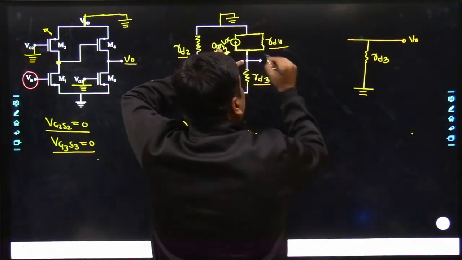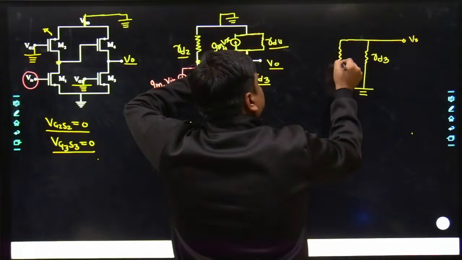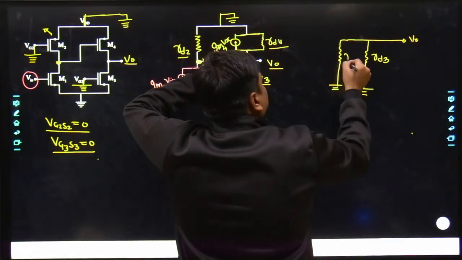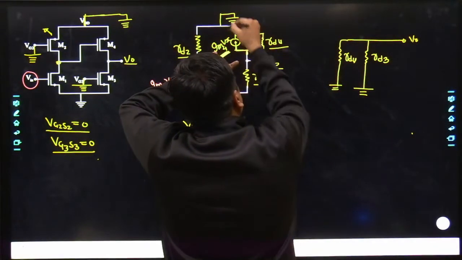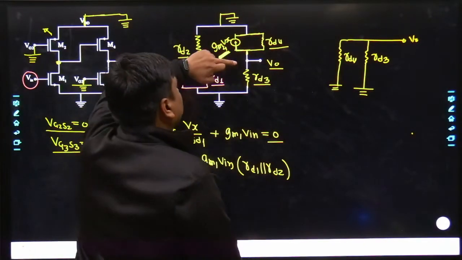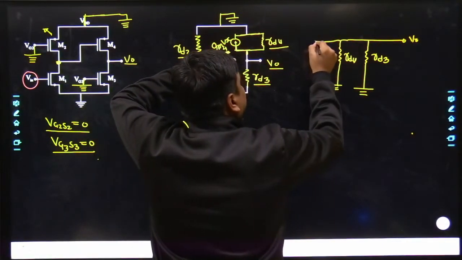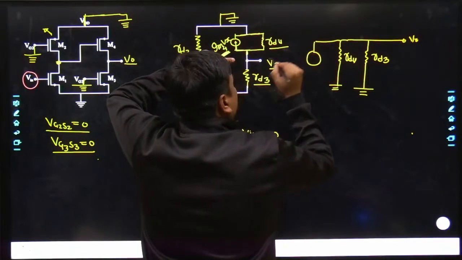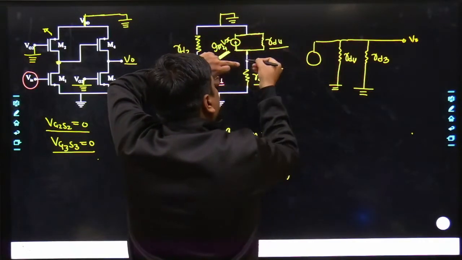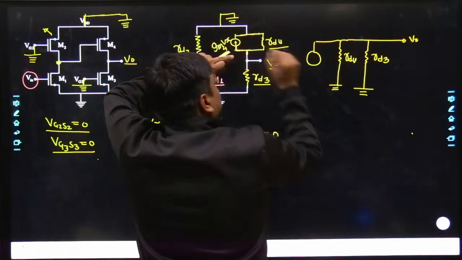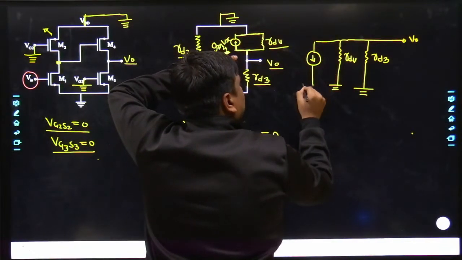Now similarly V0 has been connected with RD4, and the RD4 is also connected with the ground. Yes, and now V0 is also connected with a current source. May I know what was the direction of the current source? The direction of the current source was leaving from V0 and going towards the ground.